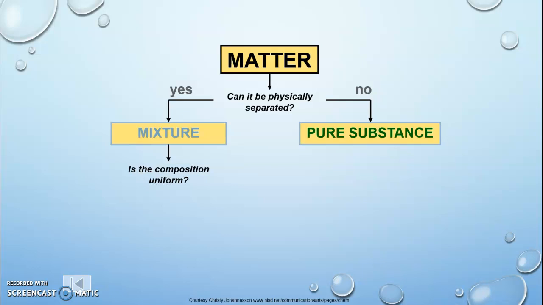However, one category of pure substance, which is the compounds, can be chemically separated, and we'll talk about that in a few minutes. Let's focus on mixtures for a bit. So when we think about mixtures, one of the questions we want to ask ourselves in order to define what kind of mixture is: is the composition uniform? Composition means the stuff that it's made up of, and uniform would be the same throughout. If the answer to that question is yes, that mixture is the same throughout, then you're dealing with a homogeneous mixture. Solutions are very familiar to us.